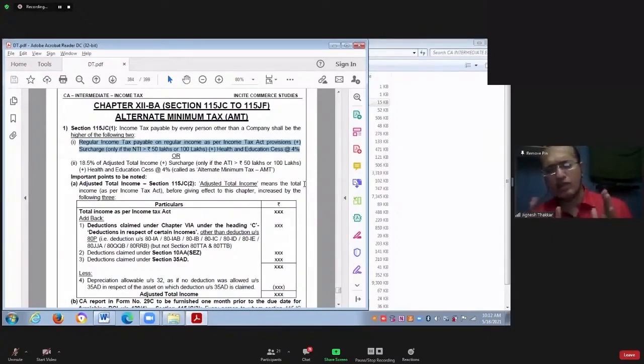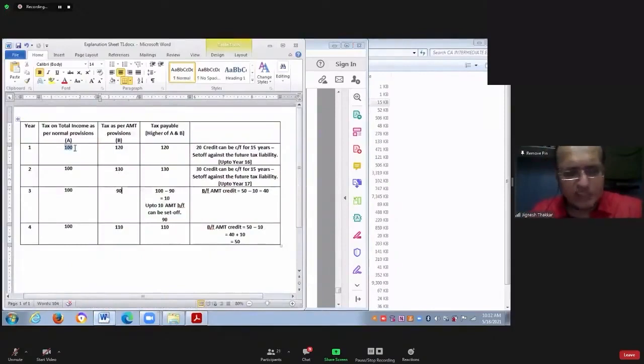So calculate your total income, taxable income as per the normal provisions. On that, you apply the normal tax rate, calculate the basic tax, calculate the surcharge if applicable, add health and education cess at 4%. Once you do that, you will arrive at the amount of tax as per normal provision.